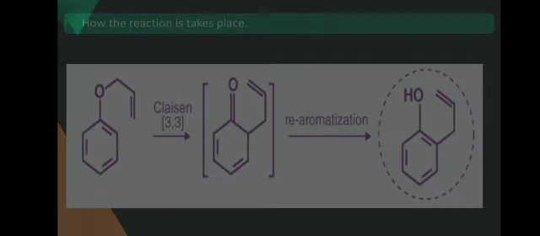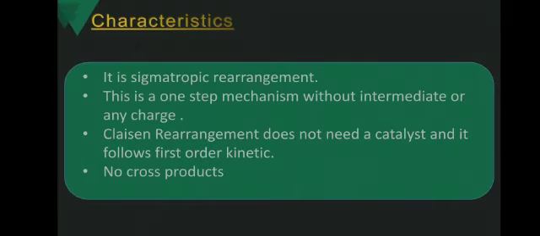Then we see the next point, that is the characteristics of the Claisen rearrangement reaction. It is a sigmatropic rearrangement reaction. As I told you, this is a sigmatropic rearrangement reaction, because here the sigma bond is rearranged. This is a one-step mechanism without intermediate. There is no intermediate or any charge formed. Claisen rearrangement does not need a catalyst and it follows first order kinetics.